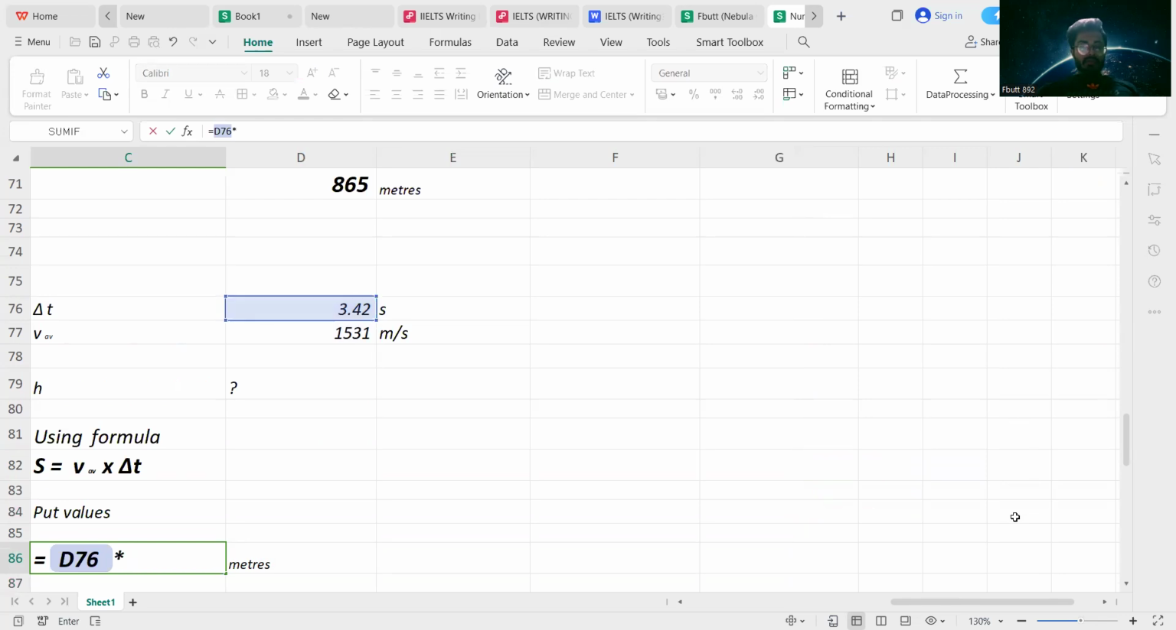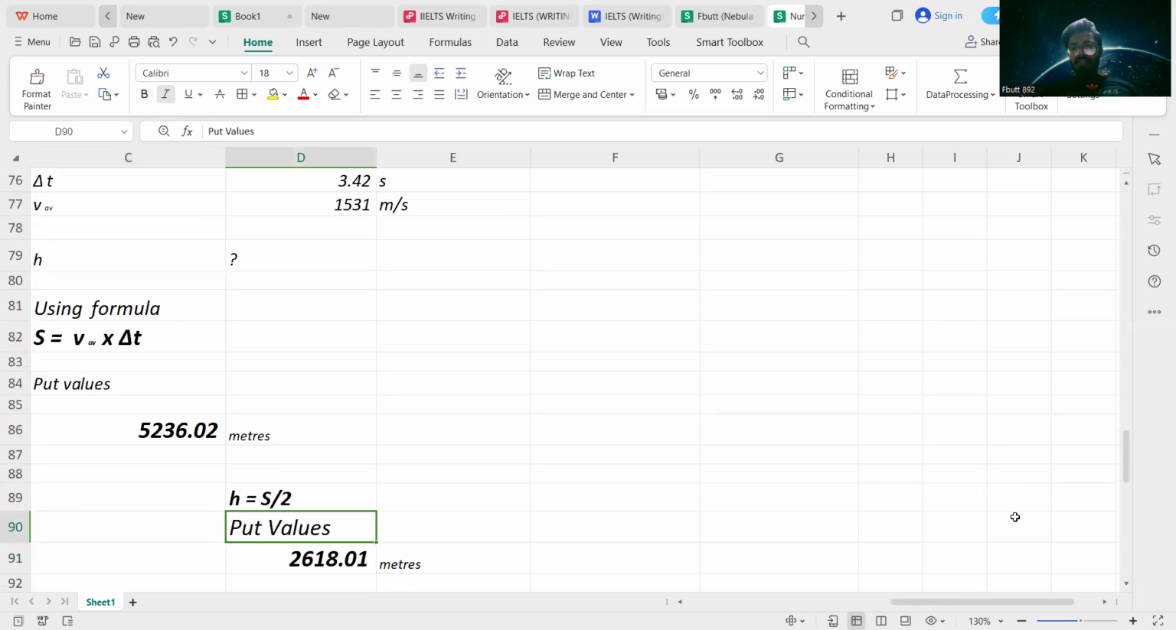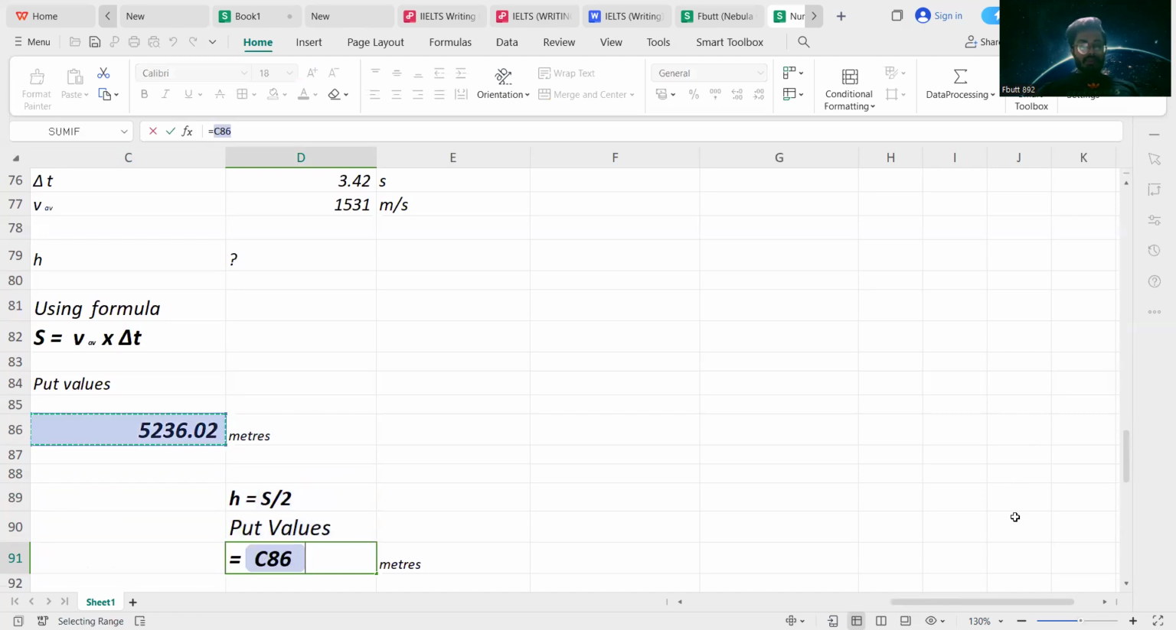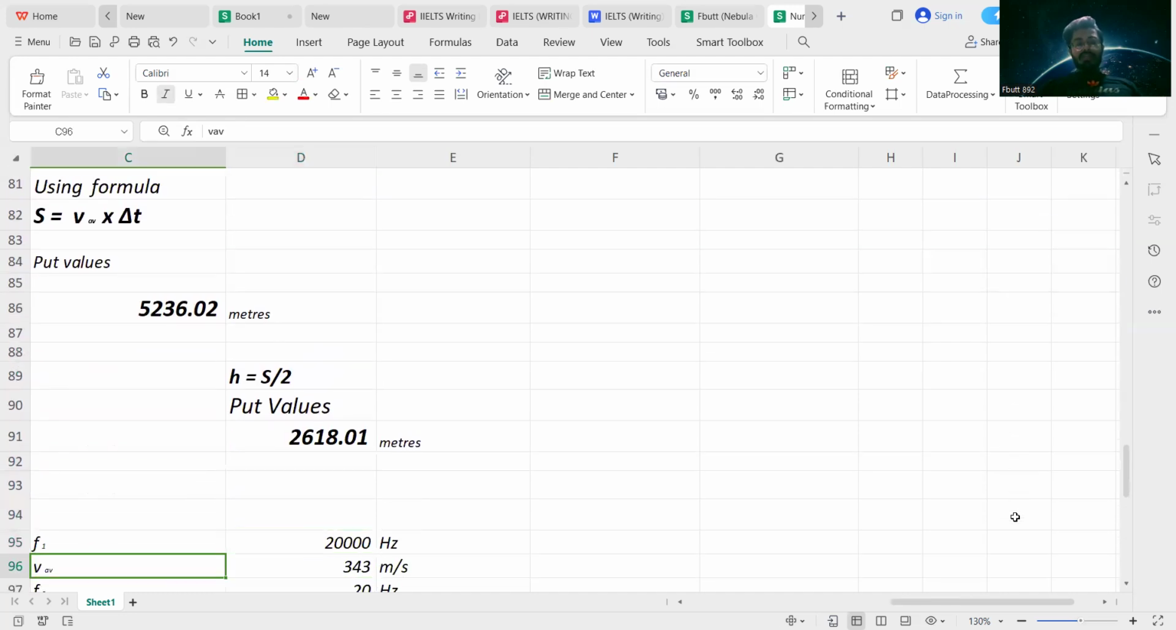To calculate the total distance covered, we multiply the average speed with the total time taken. That is 5,236 meters approximately. To calculate the distance of one go from the surface of the sea towards the seabed, we'll halve that distance, or divide it by the factor of 2. So the total distance covered is 5,236 meters. When we divide it by the factor of 2, we'll get the answer, which is 2,618 meters. Okay, so that is the end of numerical 11.7.